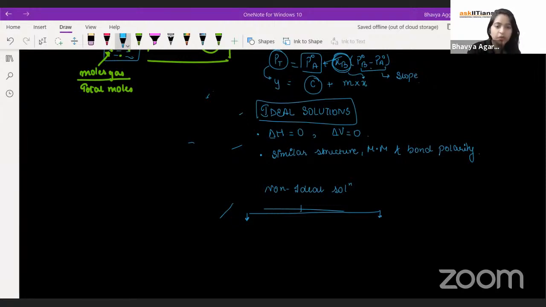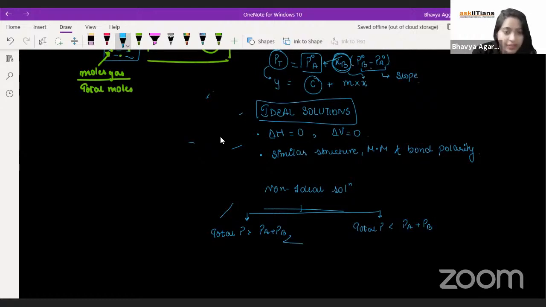Those are the only two possibilities. If my expected pressure is not matching, then either the total pressure is more than expected or the total pressure is less than expected.